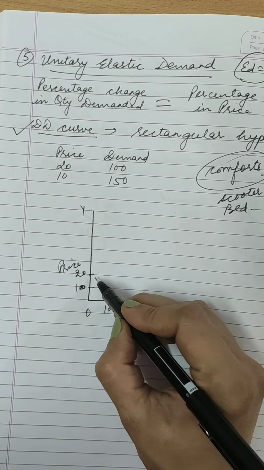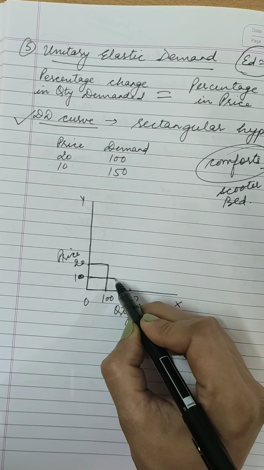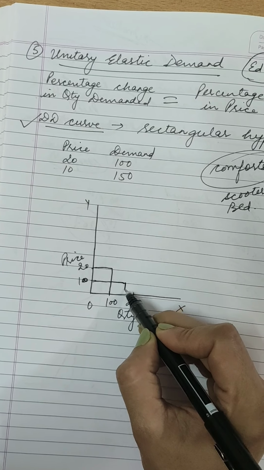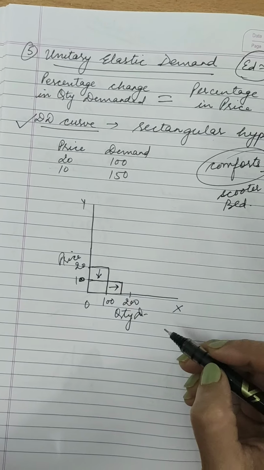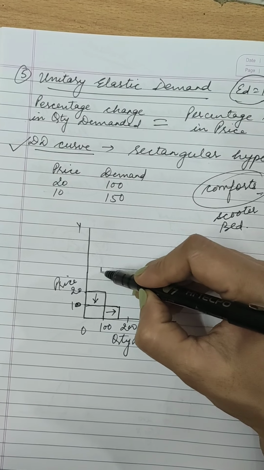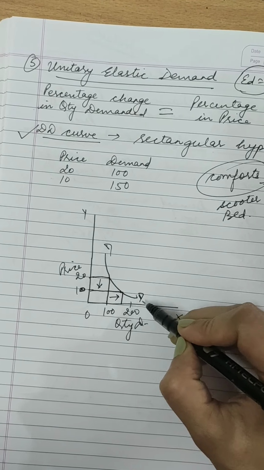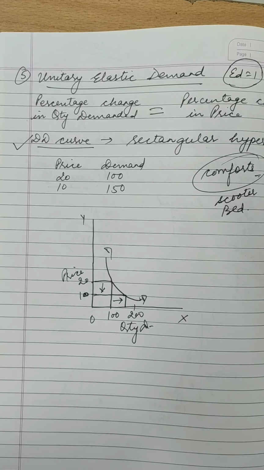Now when price was 20, quantity demanded was 100, price it fell and it is 150. So this is the fall in the price and this is the rise in the quantity demanded. That you will show same. Here the shape of demand curve is like this, which is known as rectangular hyperbola. ठीक है, अब इसको रेक्टेंगुलर हाइपरबोला क्यों बोलते हैं?